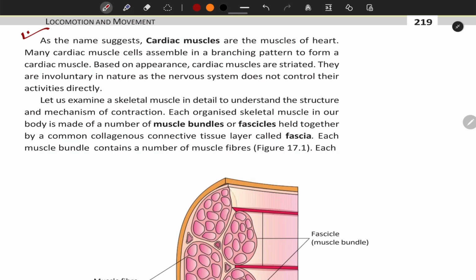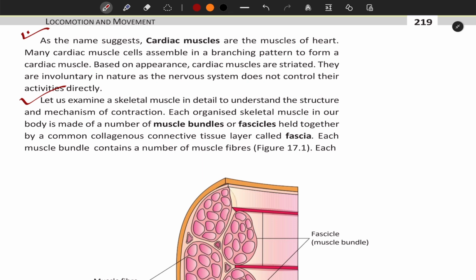As the name suggests, cardiac muscles are the muscles of the heart. Many cardiac muscle cells assemble in a branching pattern to form a cardiac muscle. Based on appearance, cardiac muscles are striated. They are involuntary in nature, as the nervous system does not control their activities directly. Let us examine a skeletal muscle in detail to understand the structure and mechanism of contraction.